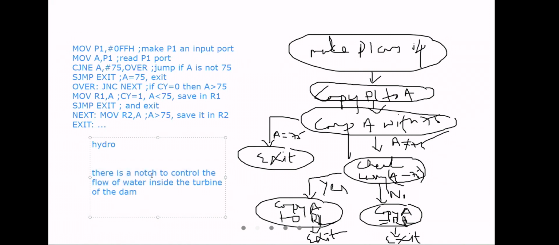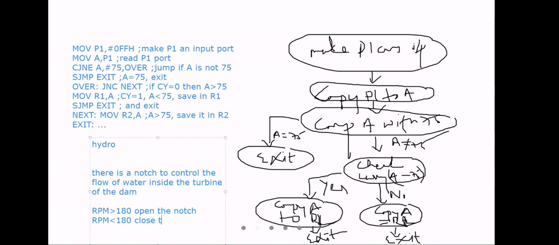Now, with that notch you control the speed of the turbine. So 180 RPM. If you want more than 180 RPM, that means you need to open the notch. If it is less than 180, you need to close the notch. If your RPM should be greater than 180, open the notch. If your RPM of turbine is less than 180, close the notch.